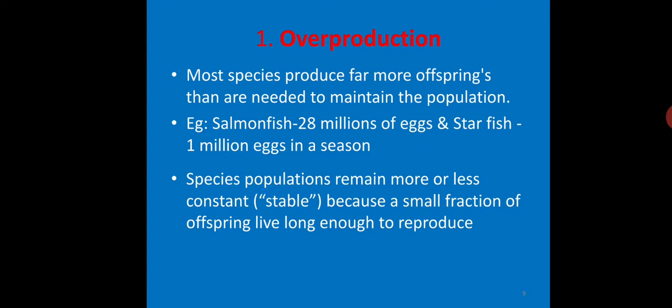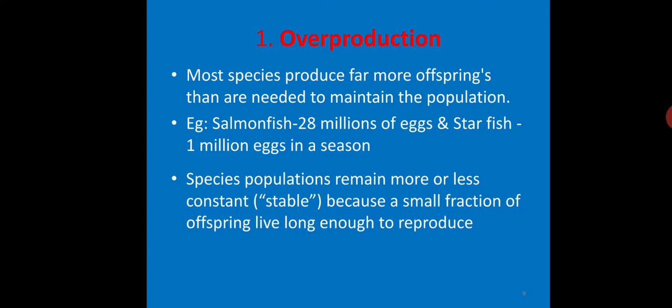For example, if you take the smallest unicellular organism, paramecium, it divides by binary fission. It divides 3 to 4 times per day. At this rate, the mass of protoplasm equals 10,000 times the volume of the earth at the end of 9,000 generations. And if we take salmon fish, it produces 28 million eggs in a season, and starfish produces 1 million eggs in a season. If there is no natural check, all the seas will be filled with them in a few generations.